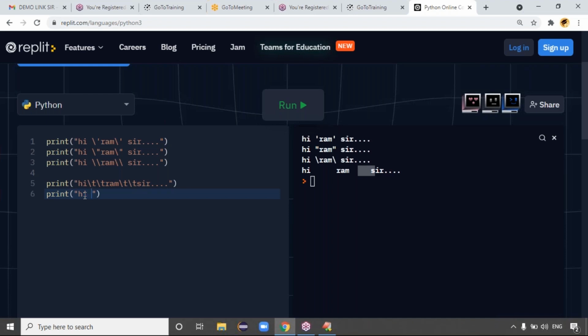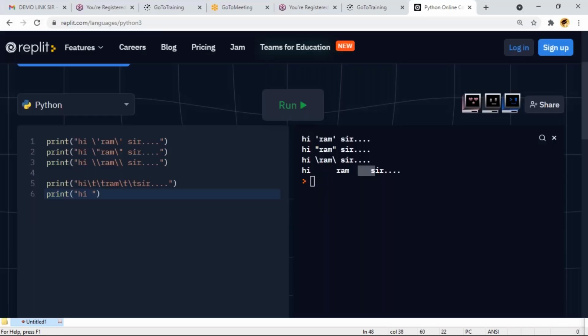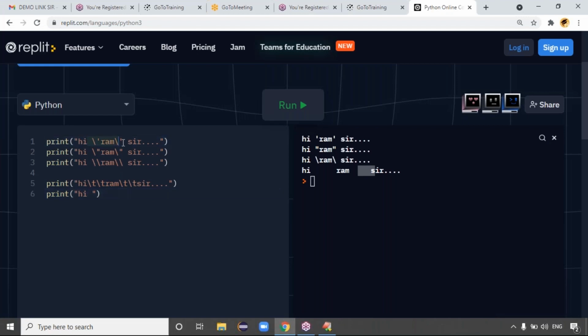You were saying that previously it was not possible, right? In the earlier approach, we have to follow the standard. We have to check whether your data is in single quotes, double quotes or triple quotes. But here, we can directly use whatever message you need.